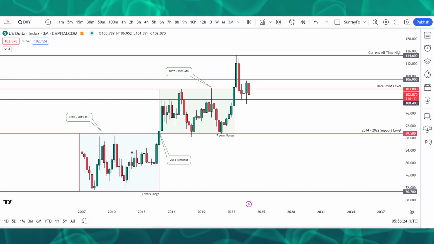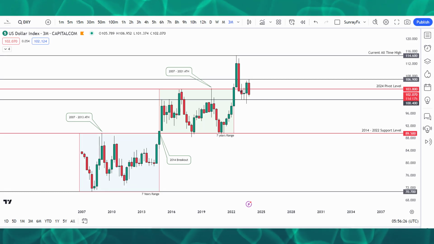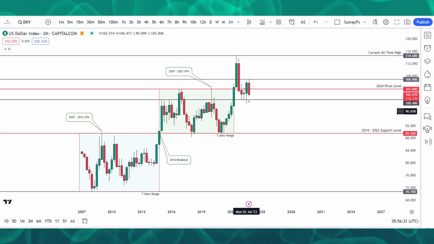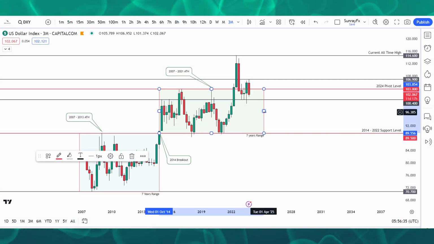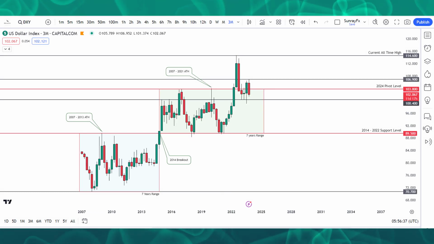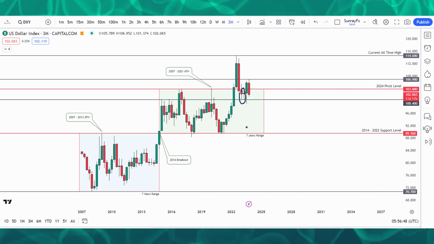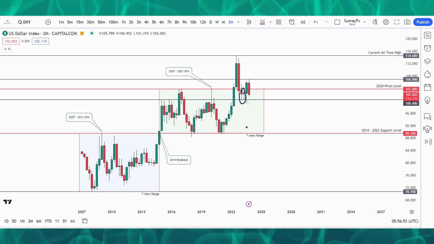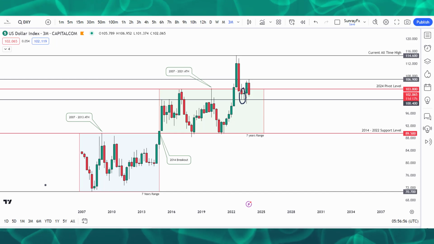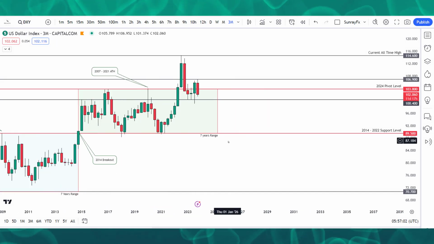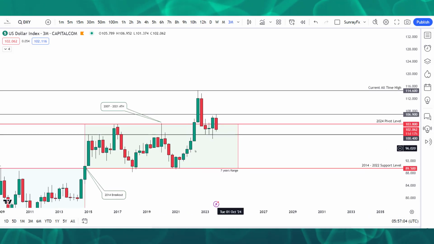I don't know yet, but we noticed that in 2022 the market closed back inside the 7 year range, and that will make me extend this range a little bit further into 2024. In the first 6 months of 2023, the market was still inside the 7 year range that we have had since 2014. In the third quarter of 2023, we saw the market move and close above this range.